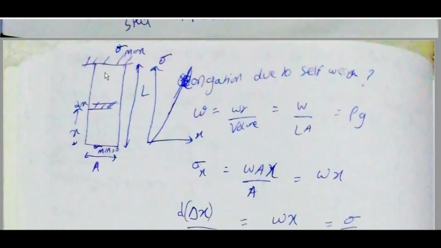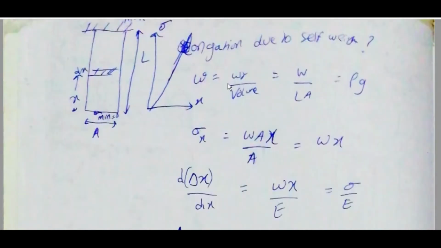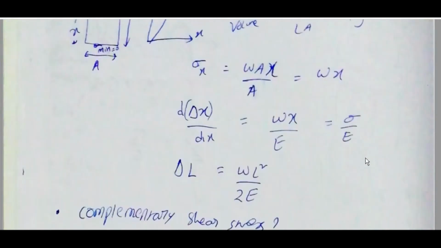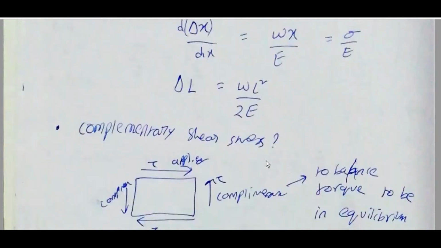Due to self weight at a distance x, dx, sigma varies proportionally with x. Elongation due to self weight is equal to question mark. W is equal to weight by volume is equal to W by LA is equal to rho g. Sigma x is equal to W A x by A is equal to W x. D delta x by dx is equal to W x by A is equal to sigma by A. Delta L is equal to W L square by 2E.